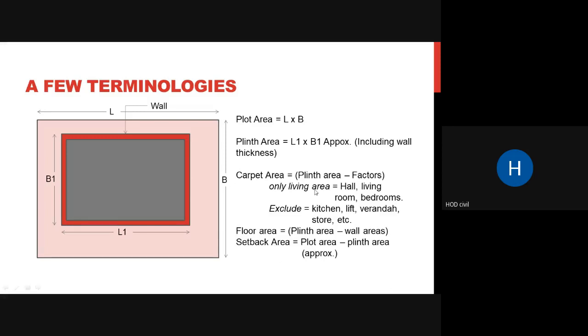Can anyone just tell me why do we provide this setback? As you can see in this figure also, you always provide some 3 feet, or some minimum 3 feet is always required. In some places it is given less. So we always provide some setback area. Why do we need the setback area? Can anyone just let me know if they have an idea? So for ventilation purpose and to remove the conflicts for other sides.